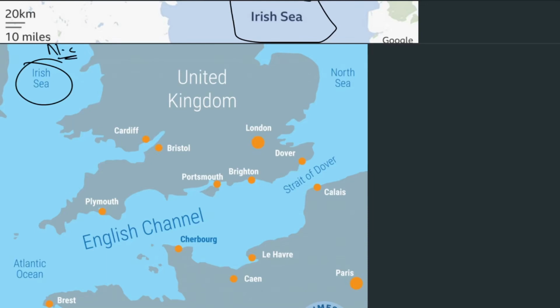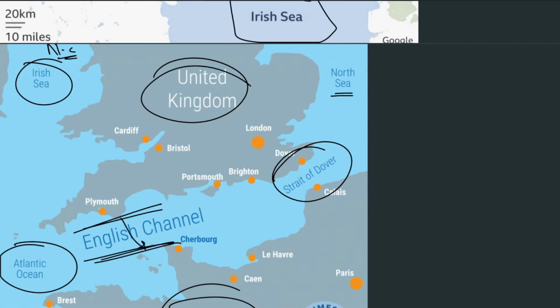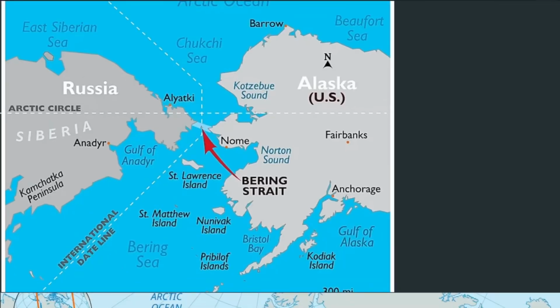And now let's come to the English Channel. The English Channel is separating the United Kingdom from mainland Europe. So this is the English Channel. And there is a strait also, the Strait of Dover. It separates the North Sea and the Atlantic Ocean here, and the English Channel is located between here. It's not really wide. People swim across it sometimes. And this is the Strait of Dover. Please remember this.